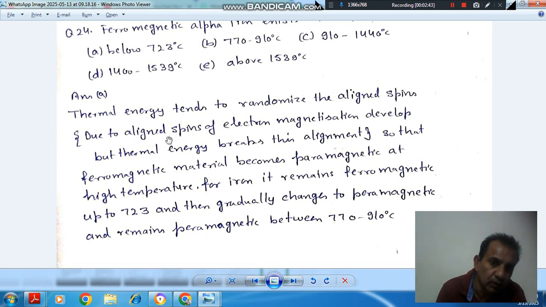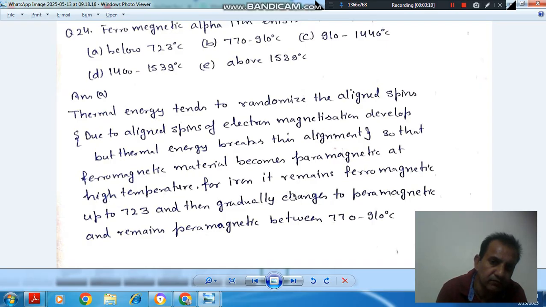Due to aligned electron spin, magnetism works. Because of this aligned spin, there is magnetism in iron or in a ferromagnetic material, but thermal energy breaks this alignment, so the magnetism vanishes, and the ferromagnetic material becomes paramagnetic at high temperature.